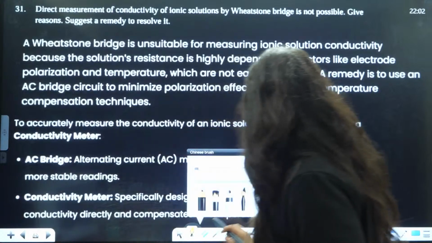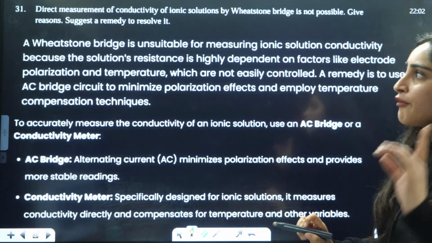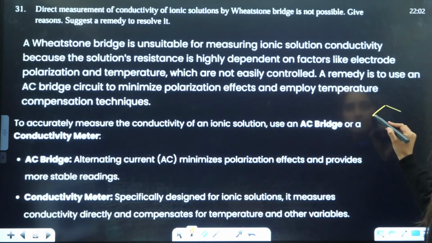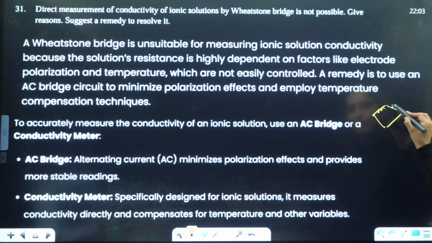So now we'll just see this. Now, a Wheatstone bridge. What is a Wheatstone bridge? It looks like this. This is a kind of Wheatstone bridge. It has resistance over here.